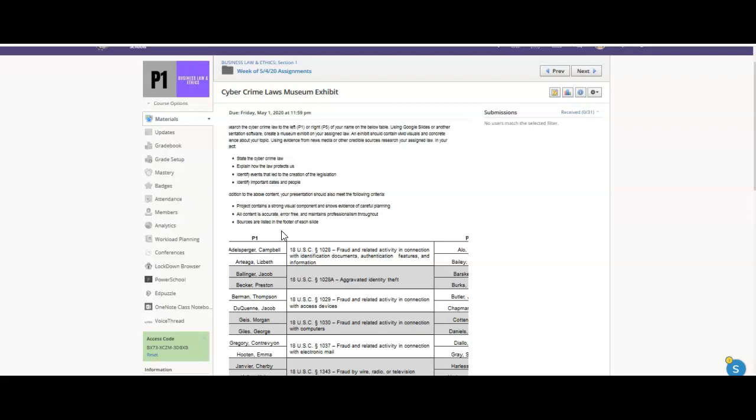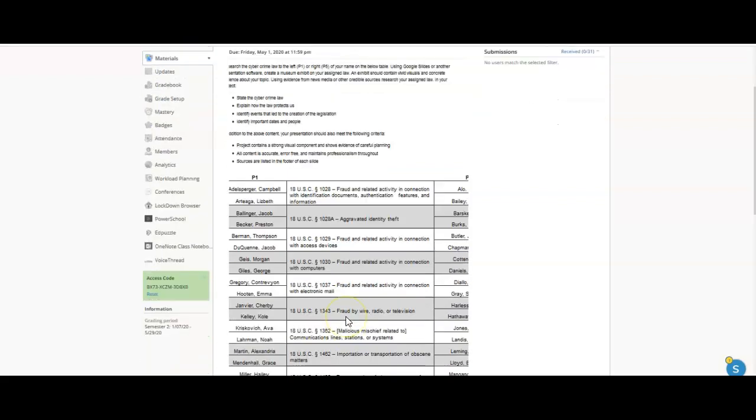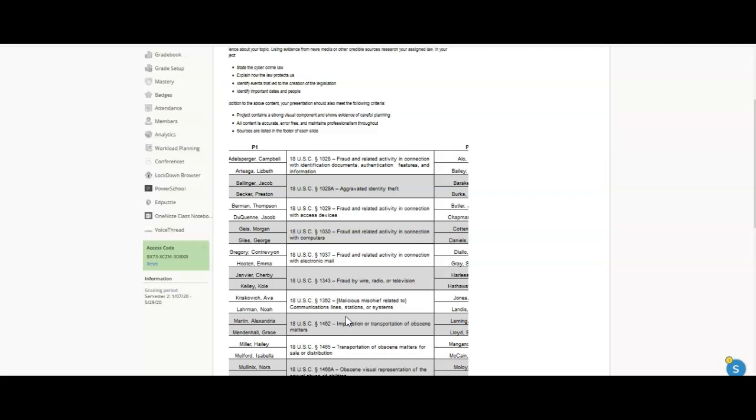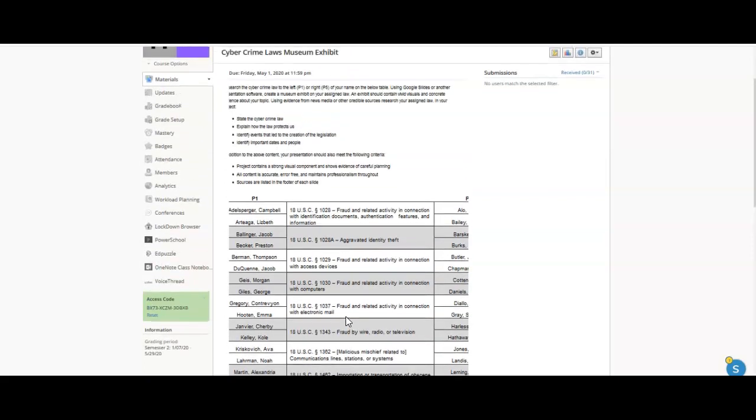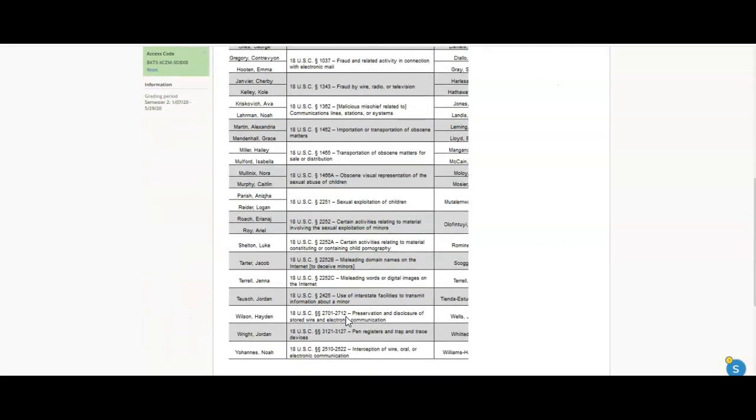This is an exhibit. So basically what you're going to do is once you've given that to me, I'm trying to figure out where we're going to post these, but I want to make sure that other people see them. It's kind of like the gallery walks that we do in our classroom. I'm going to find a way that we can do a virtual gallery walk for our final week of this content so you can all see what each other did. So make sure it's visually appealing and accurate, and do give your sources of where you find the information, because you're going to have to do some research on your own out on the internet.